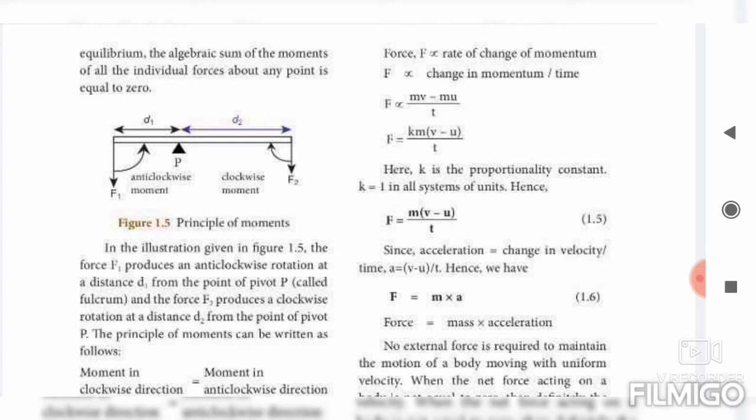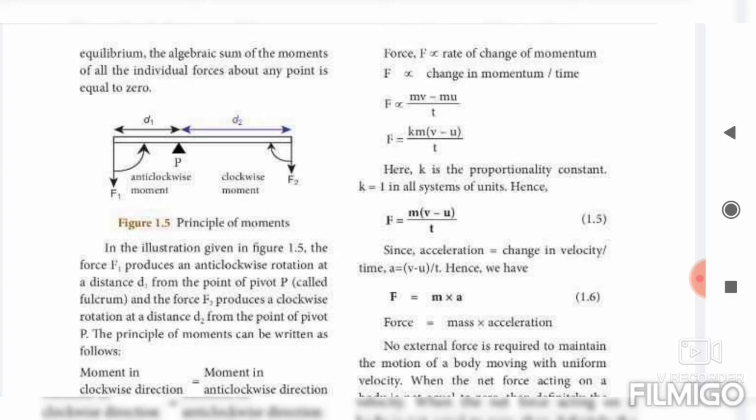So the acceleration formula you all know: change in velocity divided by time. So a equal to v minus u divided by t. In the next line you have to write F equal to m into a. So force equals mass into acceleration. Okay students, this is an important question. There are 3 derivations, and you have to learn all 3 questions; any one question will come. First you have to write the definition. Don't forget, first write the definition, after that write all the derivation up to force equal to mass into acceleration.